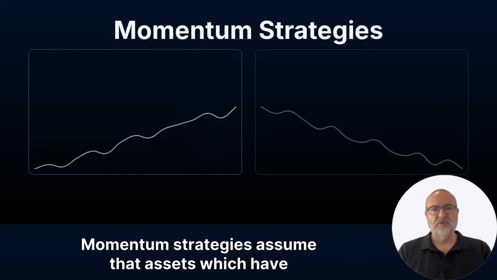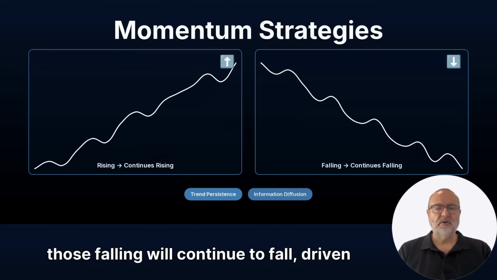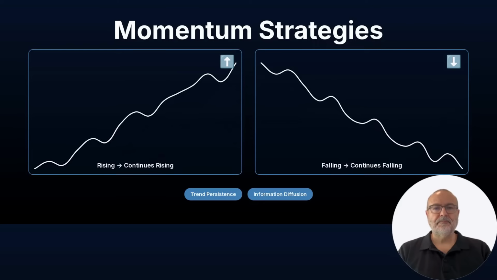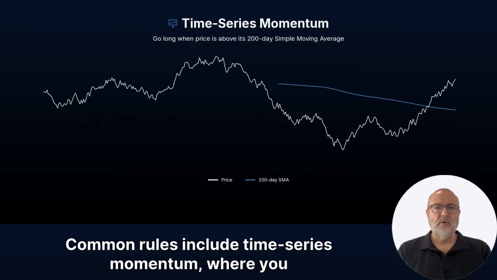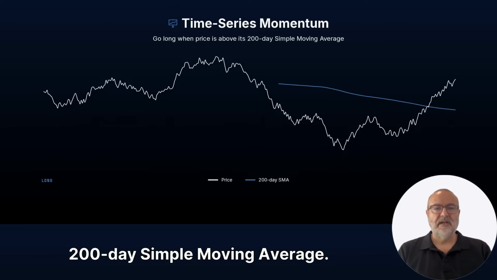Momentum strategies assume that assets which have been rising will continue to rise, and those falling will continue to fall, driven by trend persistence and information diffusion. Common rules include time series momentum, where you go long when the price is above its long look-back average, such as a 200-day simple moving average.